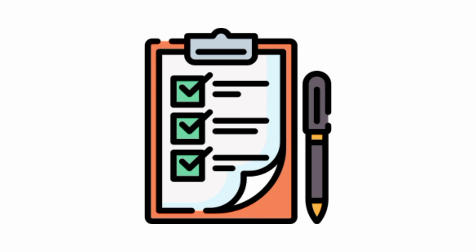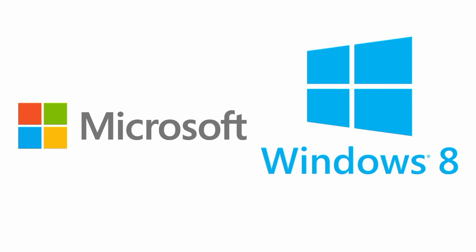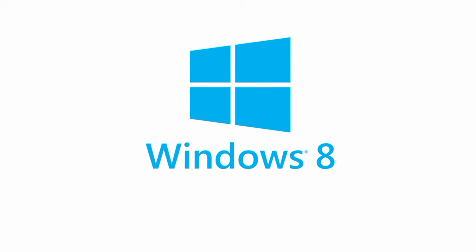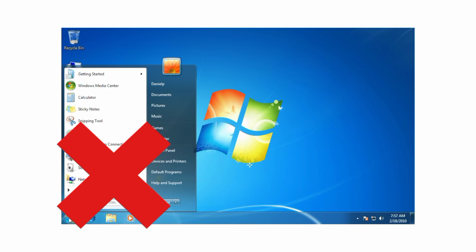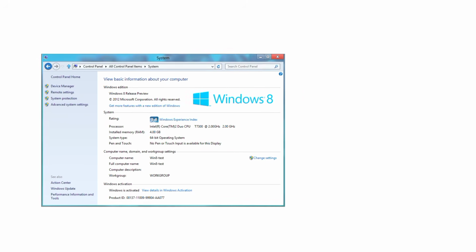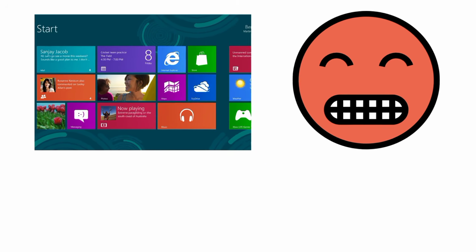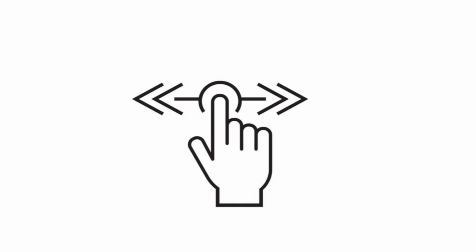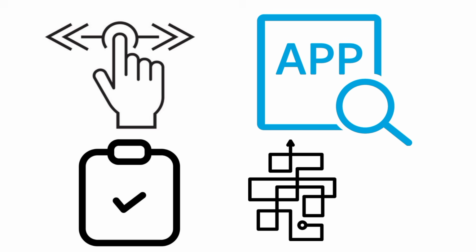In an attempt to prepare for the growing tablet and touchscreen market, Microsoft launched Windows 8 in 2012, resulting in one of its most controversial releases. Microsoft removed the classic Start menu entirely, replacing it with a full-screen Start screen covered in live, touch-friendly tiles. While the core system was fast and secure, the interface felt completely awkward and alienating for the vast majority of users who still relied on a mouse and keyboard. It required horizontal scrolling to find applications and made simple tasks feel complicated.